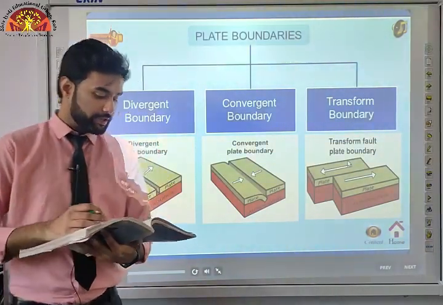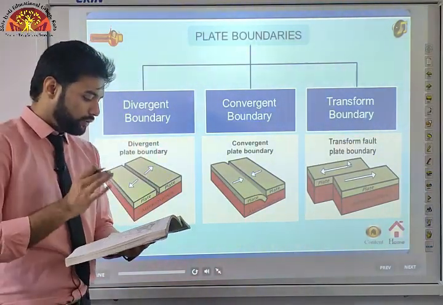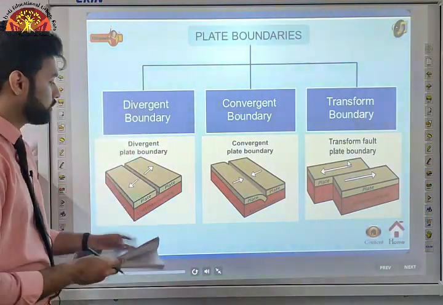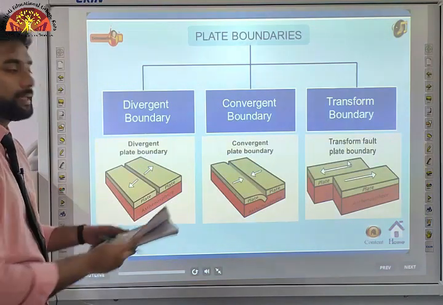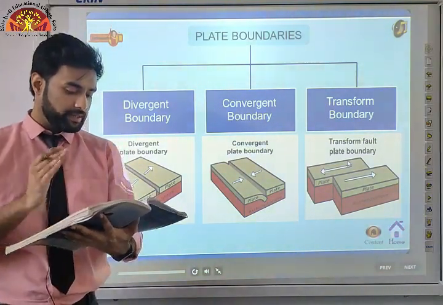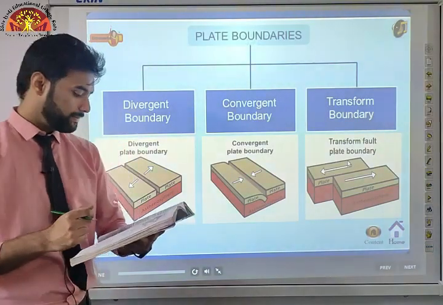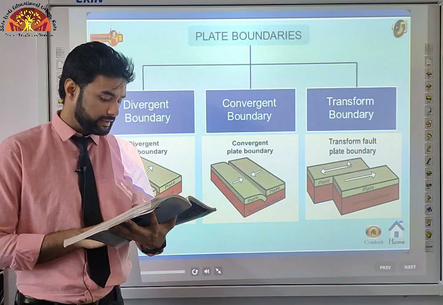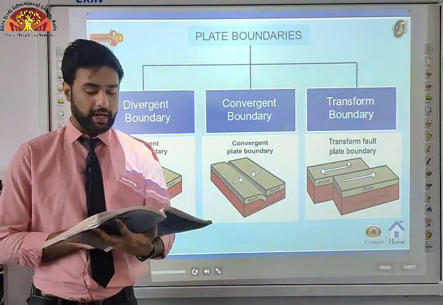The first one is divergent boundaries, as you can see here. New crust is generated as the plates pull away from each other. In a divergent boundary, students, you will see that the plates move away from each other. The sites where the plates move away from each other are called spreading sites. Underline these lines. The best known example is the Mid-Atlantic Ridge. At this ridge, the American plate is separated from the Eurasian and African plates.